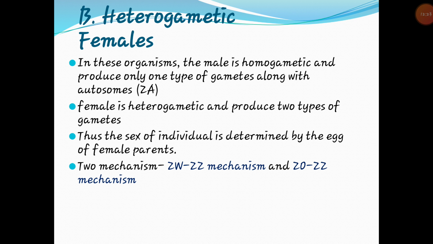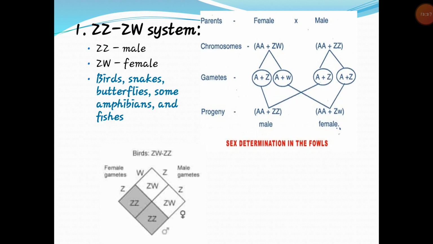First you see the ZW and ZZ mechanism of sex determination. This system is common among birds, reptiles, fishes and insects. The diploid female carries one Z chromosome and one W chromosome in addition to the set of autosomes. Here the female is heterogametic, so the female produces two types of gametes with respect to sex chromosomes.